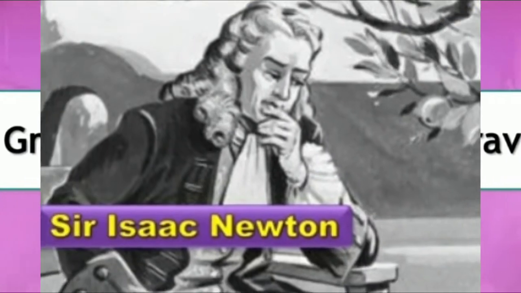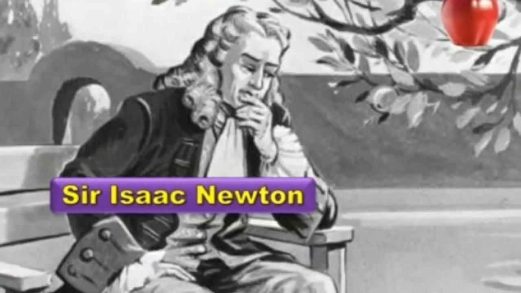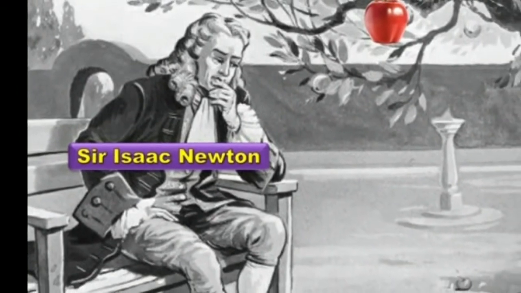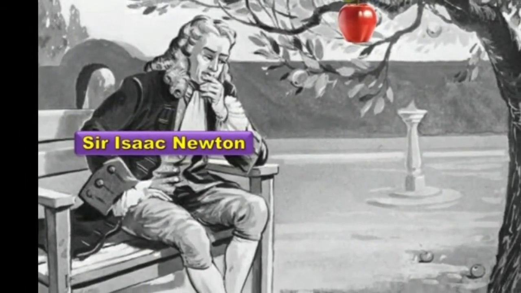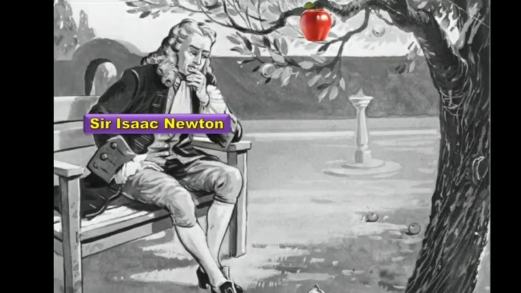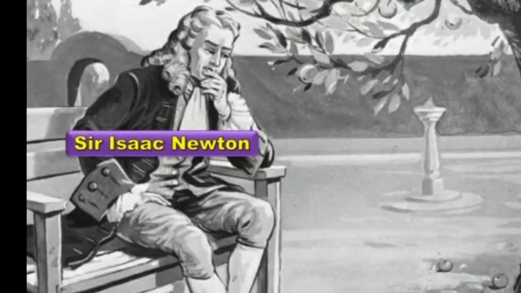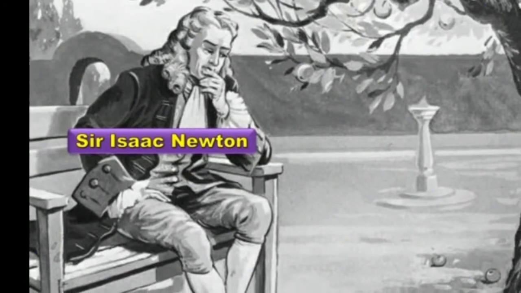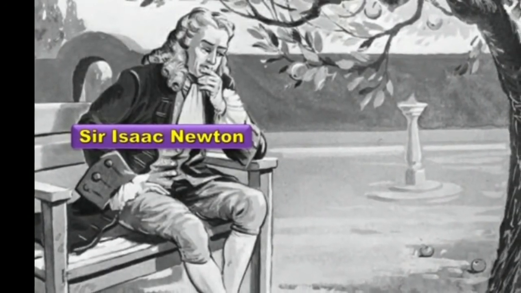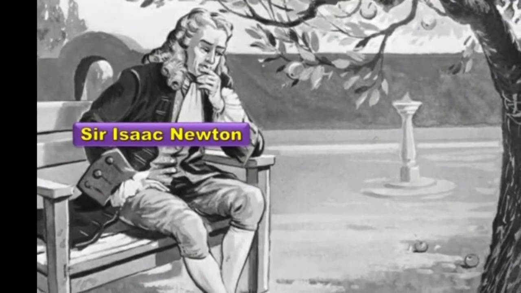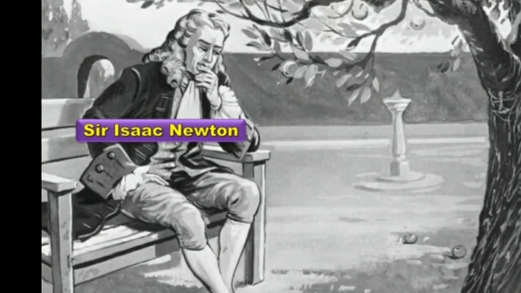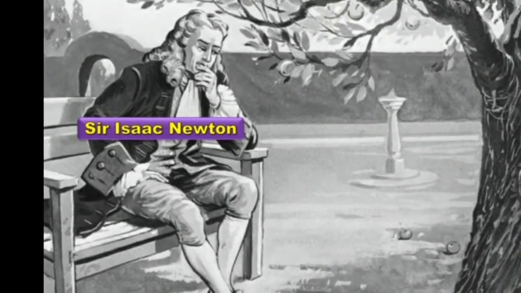Now children, the phenomenon of gravitation was discovered by Sir Isaac Newton. As the story goes, he discovered the force by seeing an apple fall from a tree on the ground. He wondered why all apples fall vertically downward and not at an angle to the vertical.